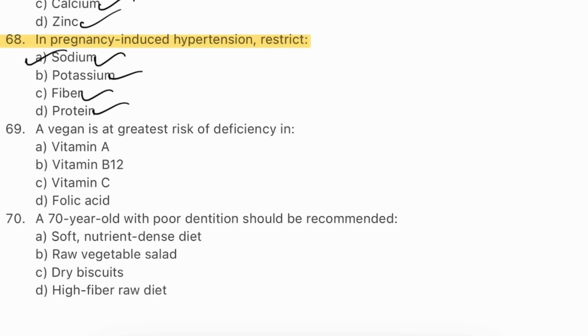Question number 69. A vegan is at greatest risk of deficiency in vitamin A, vitamin B12, vitamin C, folic acid. The answer will be B, vitamin B12. B12 is found almost exclusively in animal-based products like meat, eggs, dairy.